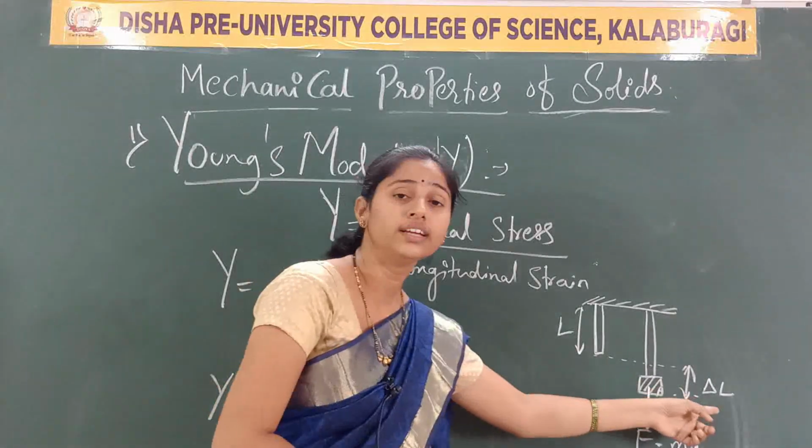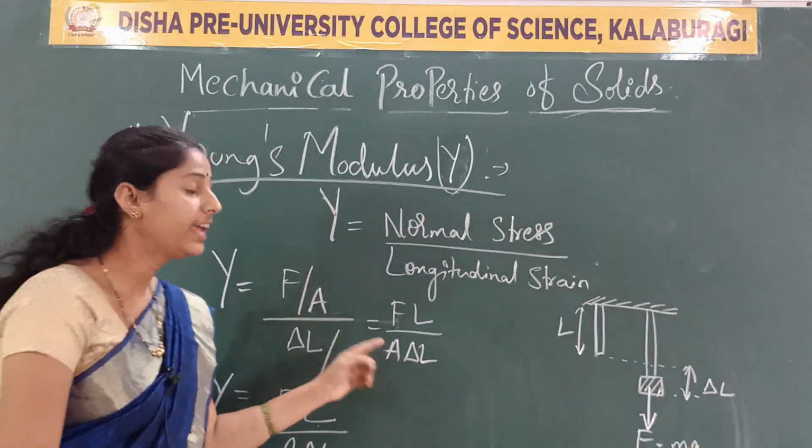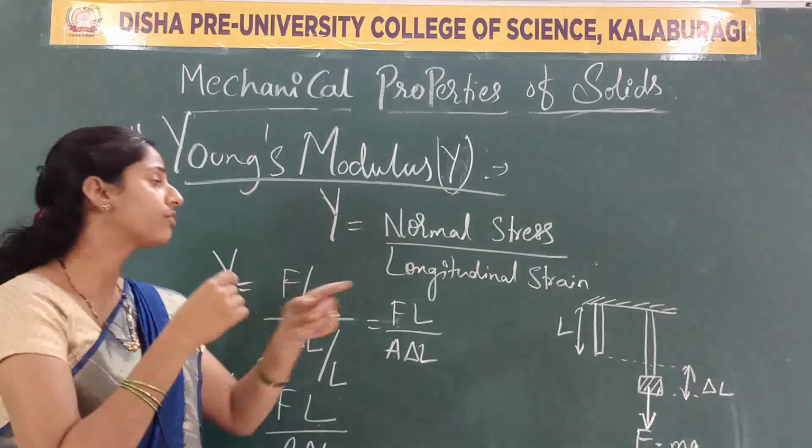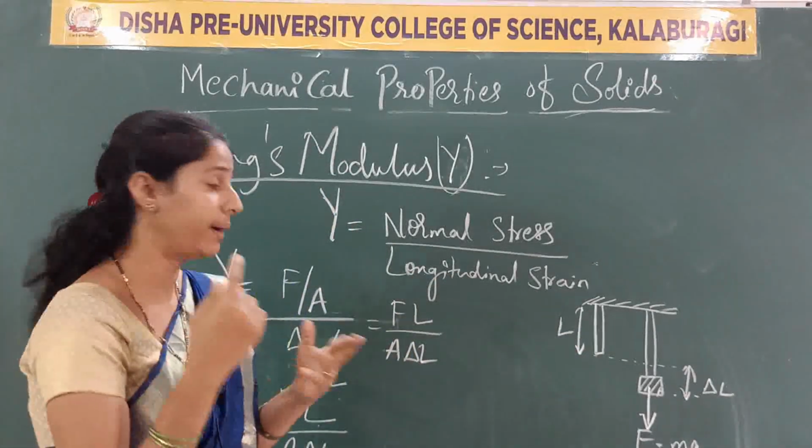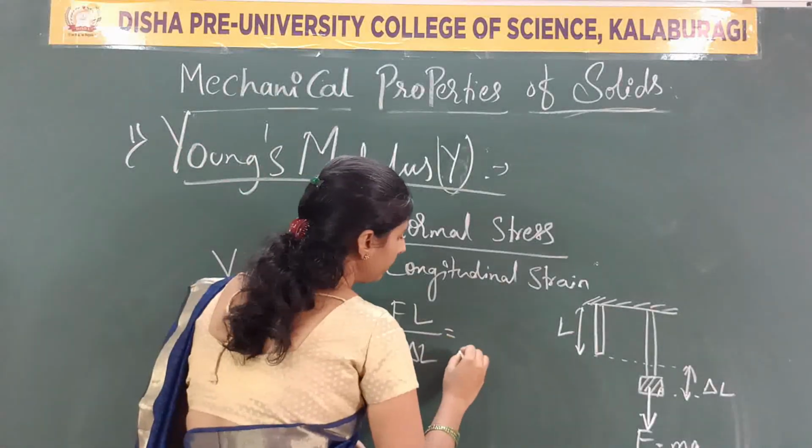Delta L is the change in length. A is the area of the wire. We are taking the area of the wire as pi r square.